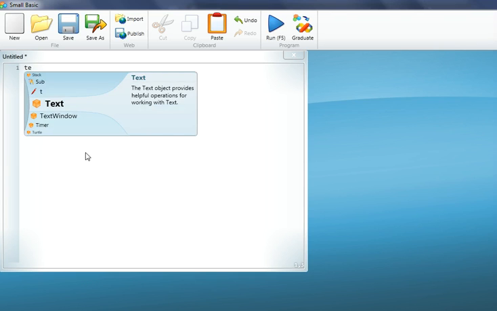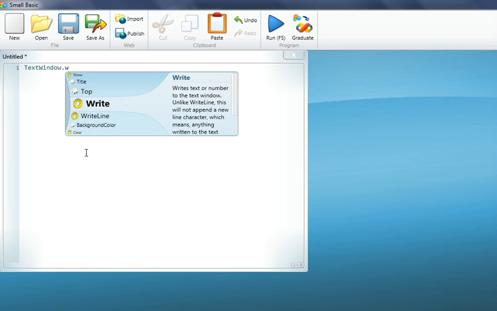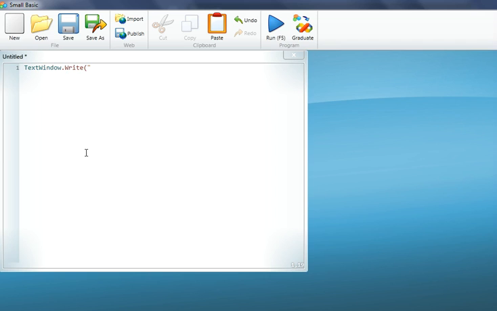First of all, let's ask for an input. When we have to ask for an input, we will always use text window dot write or text window dot write line, be it any type of program, goto program, for loop program, if then statement program. We'll have to use text window dot write and text window dot write line for an input only.